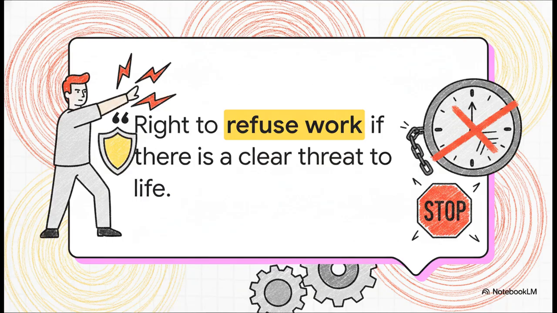Article 5 empowers you with a critical right. It clearly states that employees have the right to refuse work if there is a clear and direct threat to life or health. So if your workplace becomes legitimately dangerous, you absolutely do not have to wait out a 45-day notice period. Your physical safety legally supersedes the standard countdown.